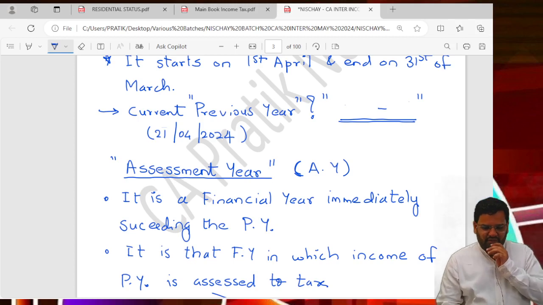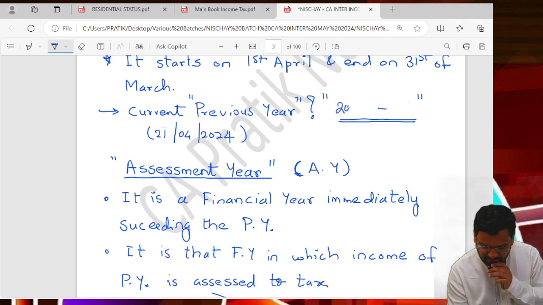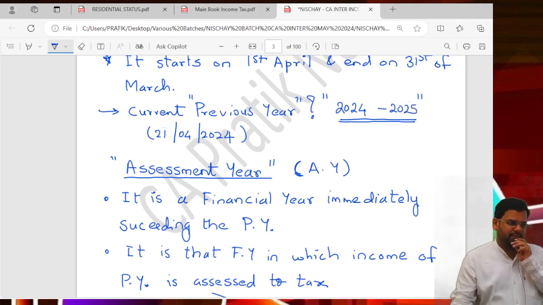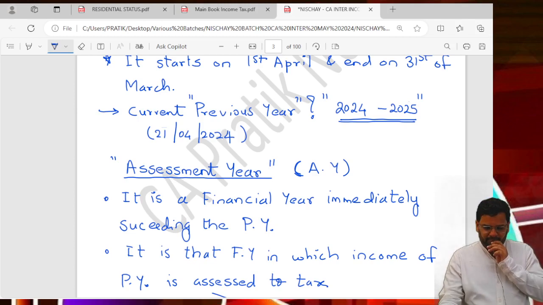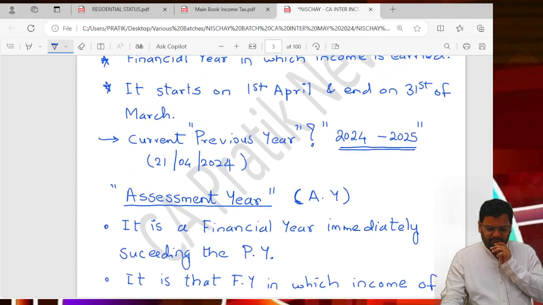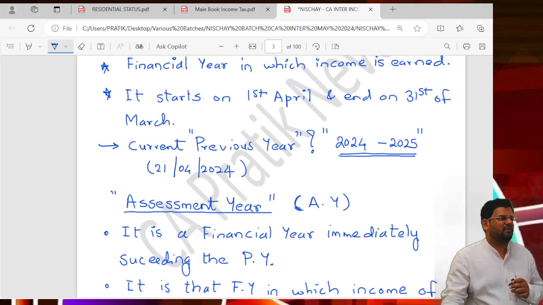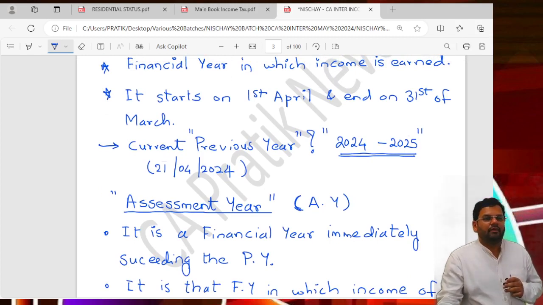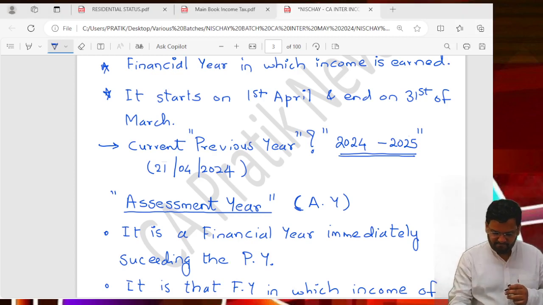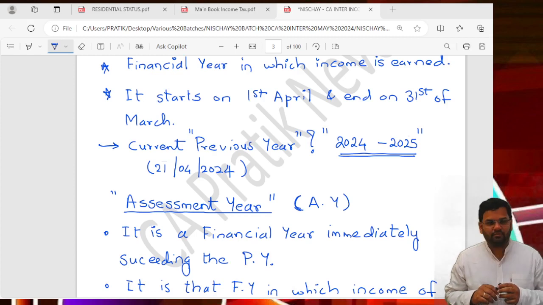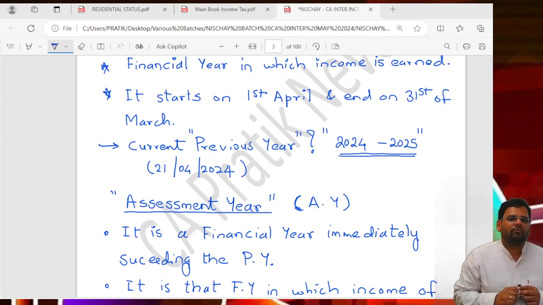So which is the current PY? 24-25. Got it?